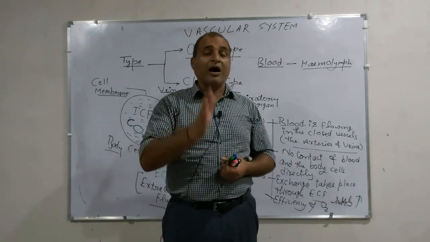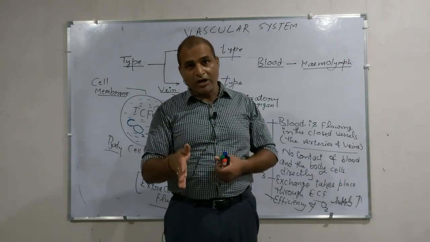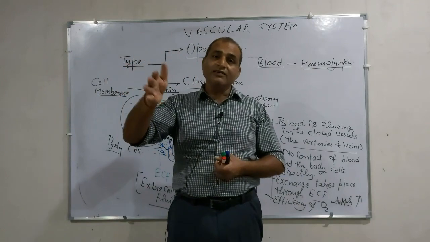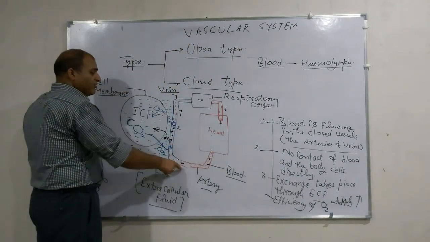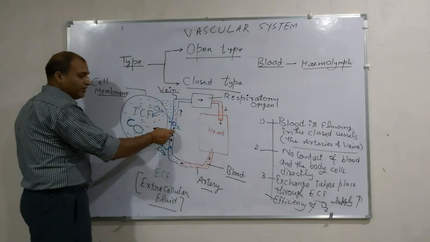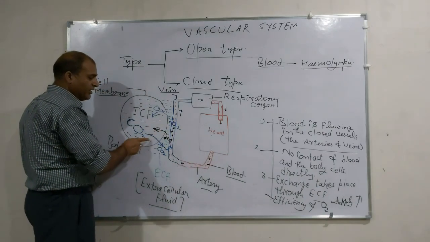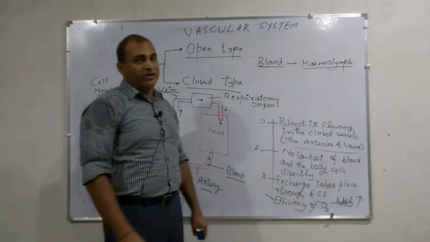This heart is found in animals like Annelida. In arthropods also, as you go to higher cases, the heart is required to pump the blood, and the blood is circulating in closed vessels. Any kind of exchange between the body cell and blood takes place through the ECF. There is no direct contact of the blood and body cells.